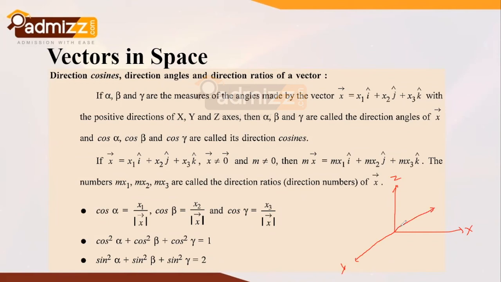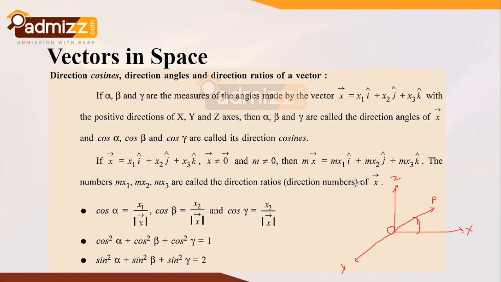So this vector OP is coming out of the screen. You may imagine it in 3D space. For this, direction cosine alpha, what is alpha? Alpha is the angle traced between OX and OP.